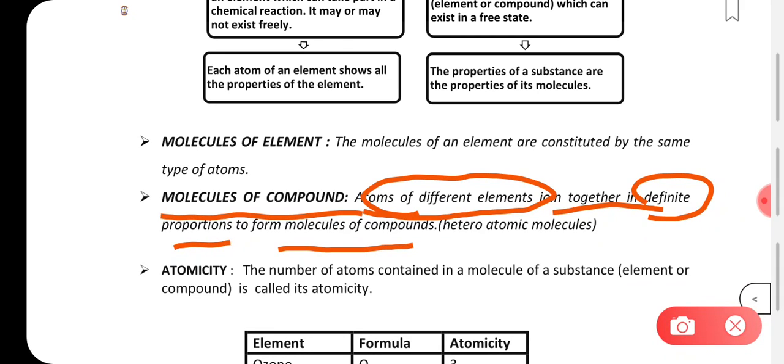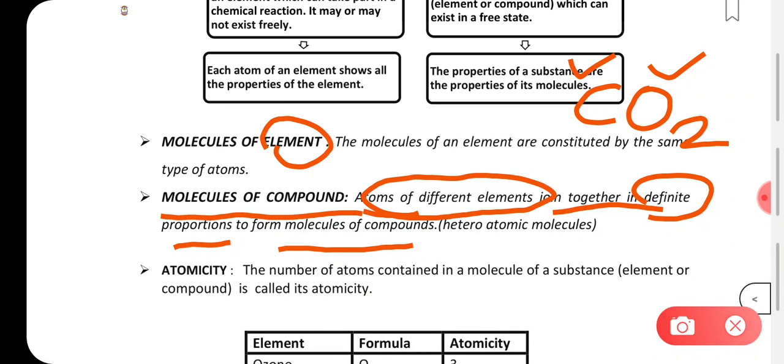So you can take the example of, let's say, CO2. It is a compound. It has atoms of different elements. One is carbon, another one is oxygen. But they always join in a definite proportion to form that molecule. So I hope now you are clear with these terms, elements and compounds. There can be a molecule of a single element, there can be a molecule of a compound.